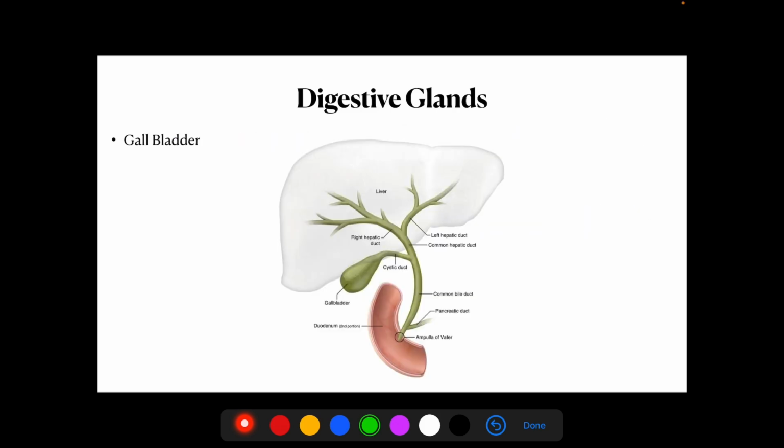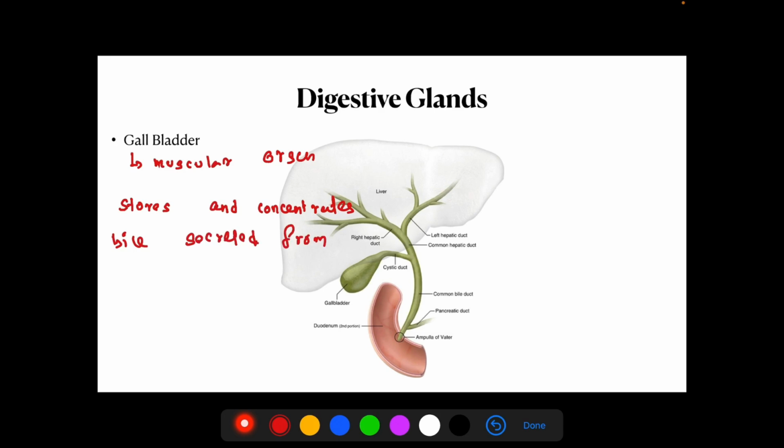Next is the gallbladder. It is a muscular organ. It stores and concentrates bile which is secreted from the liver. So the liver secretes the bile, and this bile is stored in the gallbladder. The common bile duct, formed by the cystic and hepatic ducts, and the pancreatic duct open together into the duodenum.